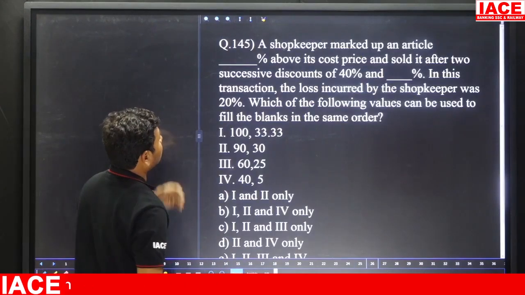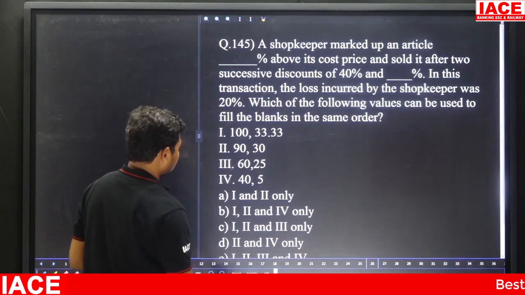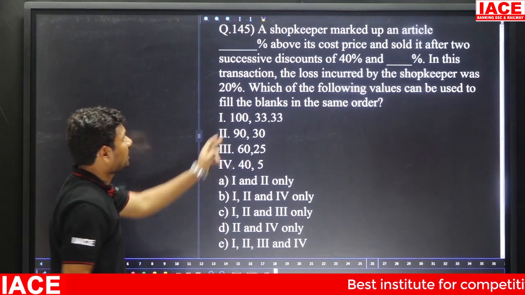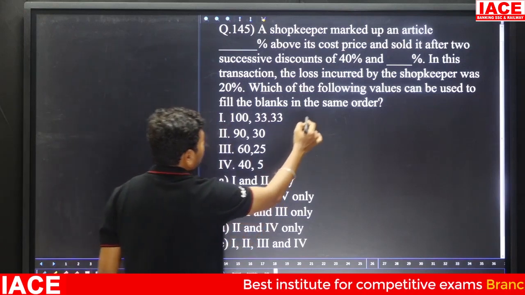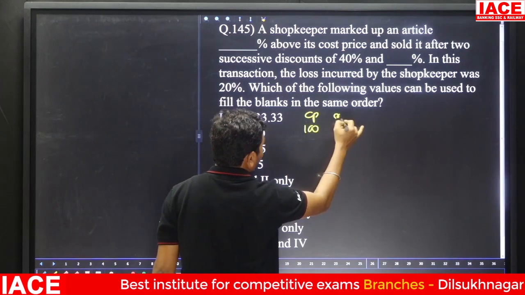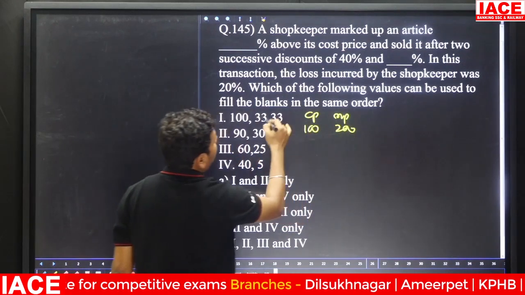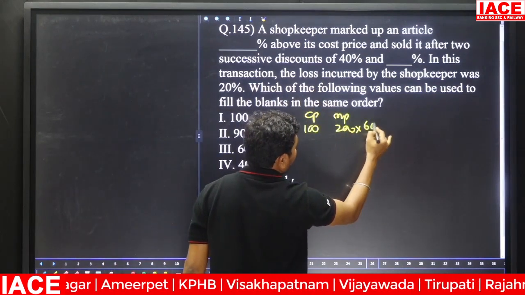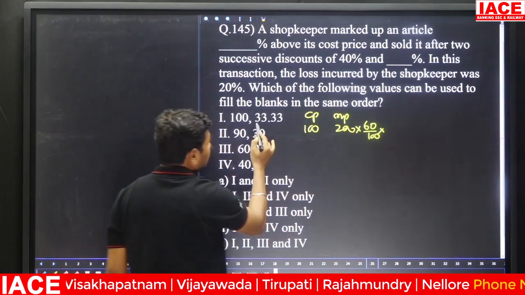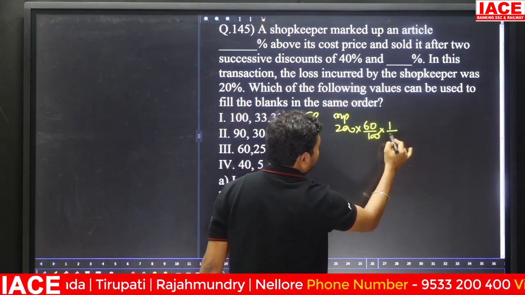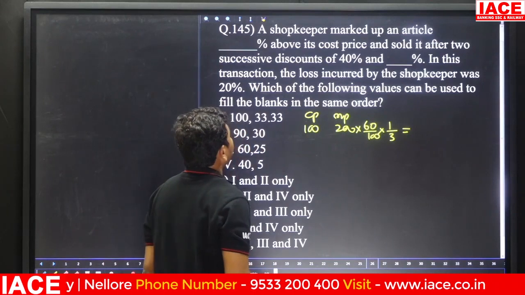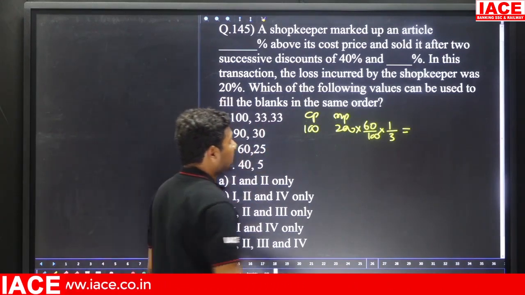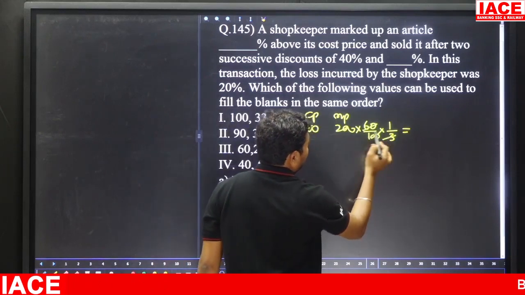Next we have another question. A shopkeeper marked up an article 100% above, as per statement 1. His CP value is 100 and MP value is 200, and allowing a discount on the marked price, he sold it after 2 successive discounts. First a 40% discount means the product is 60, and a 33 1/3% discount means the product is 2/3. Then in this transaction the loss incurred by the shopkeeper was how much percentage? 20%. Check it.